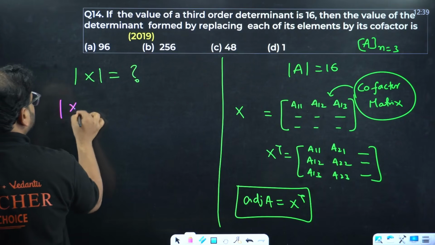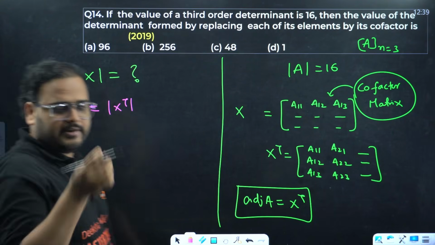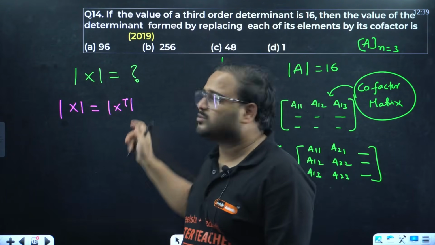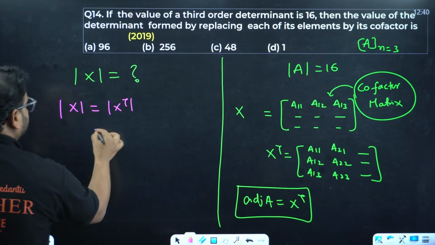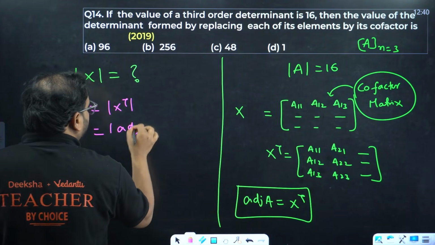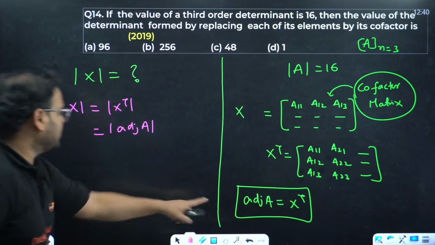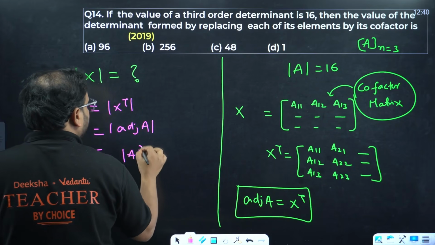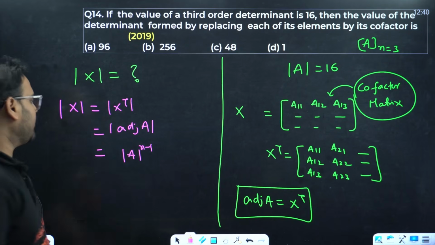We know that this is actually equal to this. The determinant of a matrix X is the same as the determinant of the matrix X transpose. Correct? All of you are right with that? Yes. And this is going to be the determinant of the adjoint of A. I can replace X transpose with the adjoint of A. We have the property for this: determinant of A power n minus 1. The power is going to be 1 only, because we have only one adjoint.